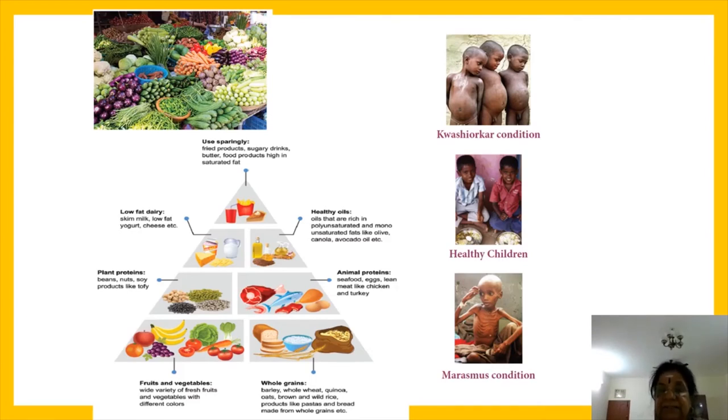For the functioning of these tissues and organ system, we need energy, we need food components such as protein, carbohydrate, fats and lipids. Cells are made up of a variety of food components: protein, carbohydrate, fat or lipid.